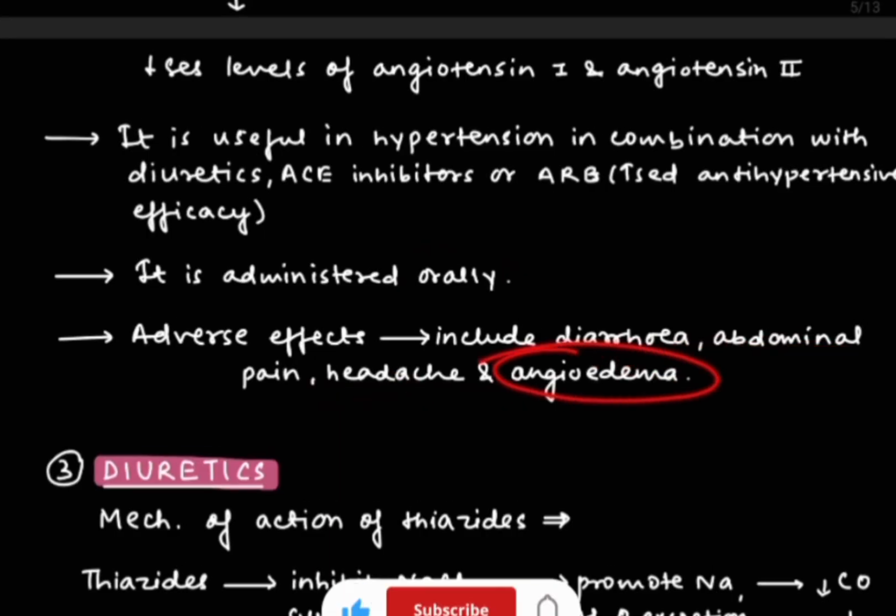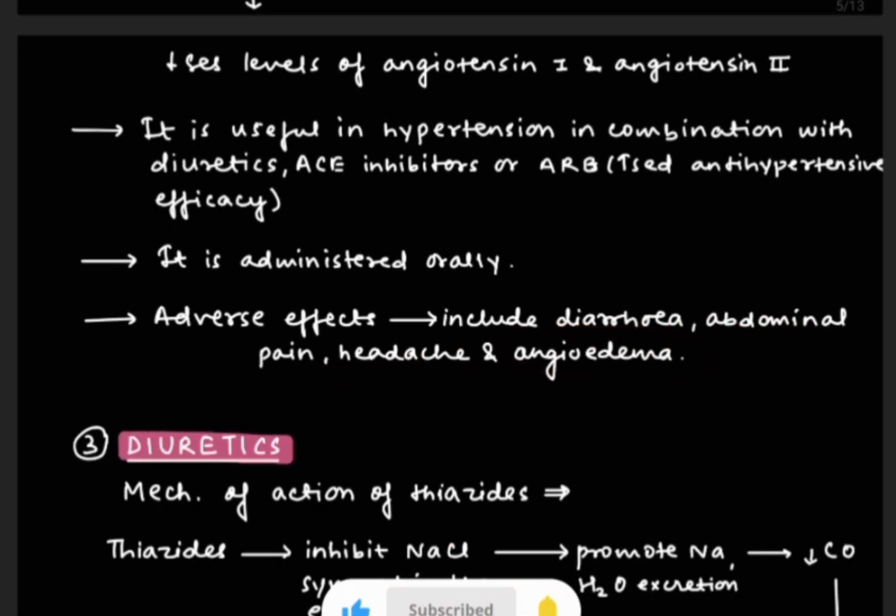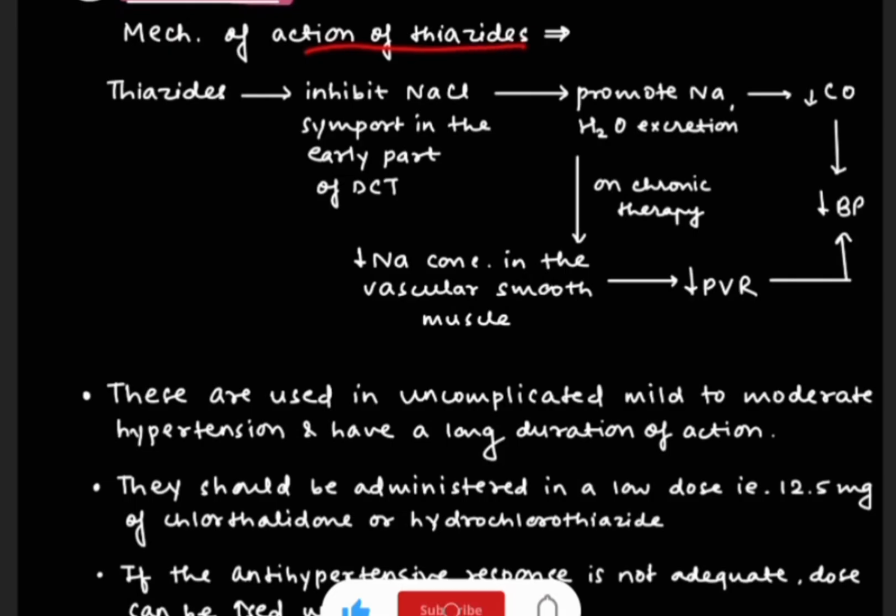Now basically what do we mean by angioedema? It is the swelling of lips and nose. Now the next topic is diuretics. So, the mechanism of action of thiazide. Thiazide will inhibit the NaCl import in the early part of the DCT.